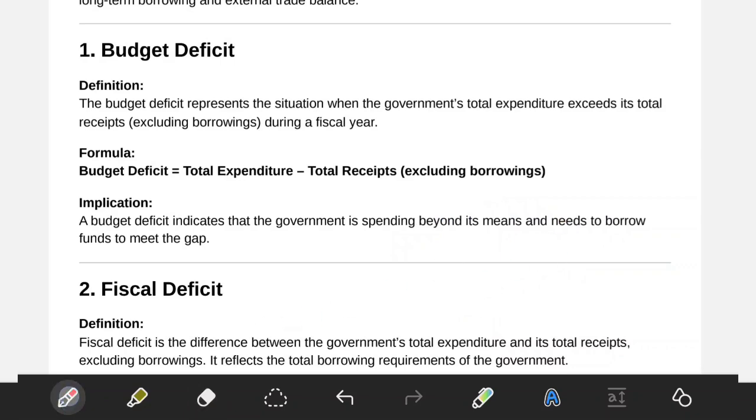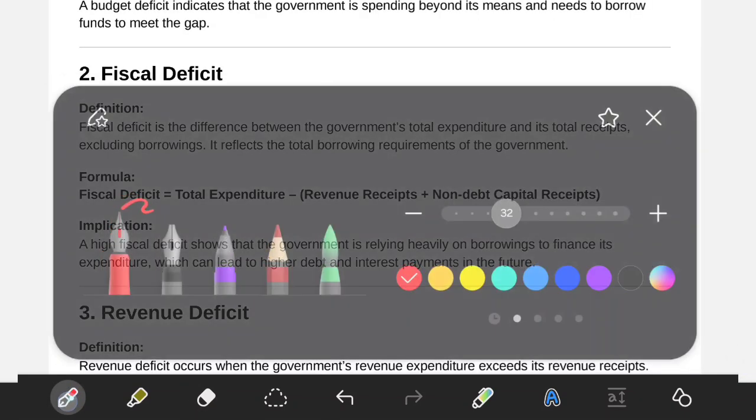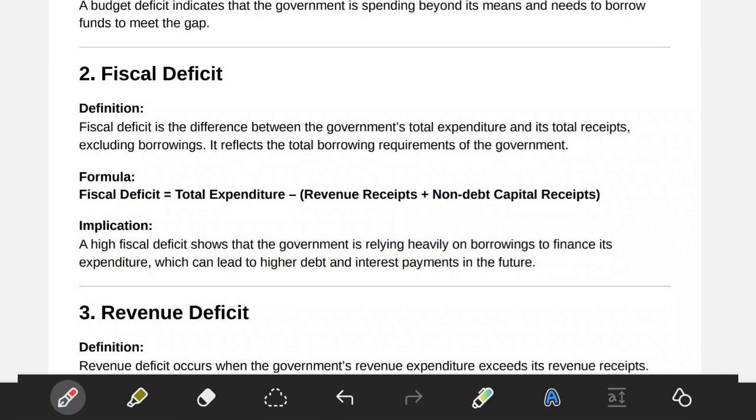Getting my point, right? Then we are having the second important one, fiscal deficit. Now, fiscal deficit is a very important one. It represents the difference between government expenditure and total receipts. Okay, here also we exclude borrowings.